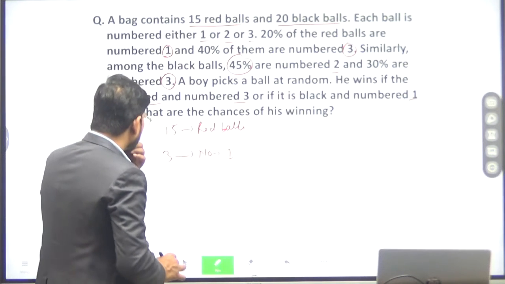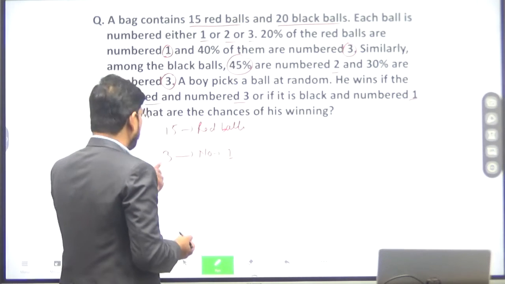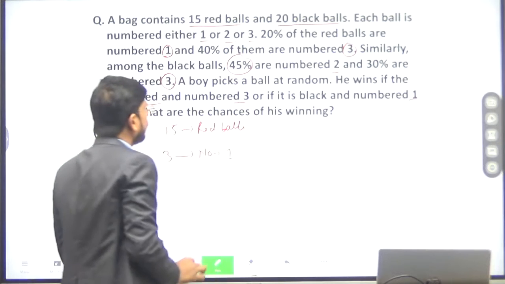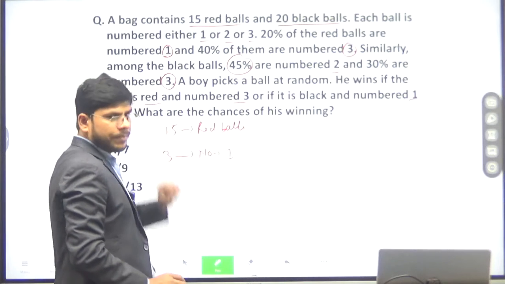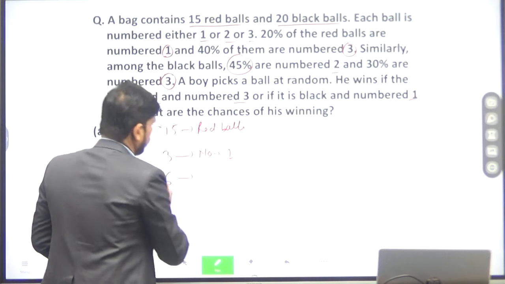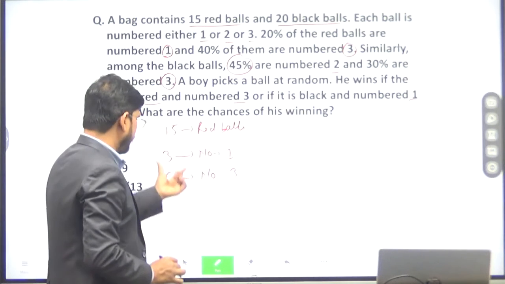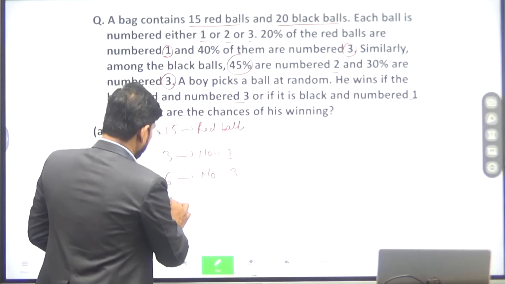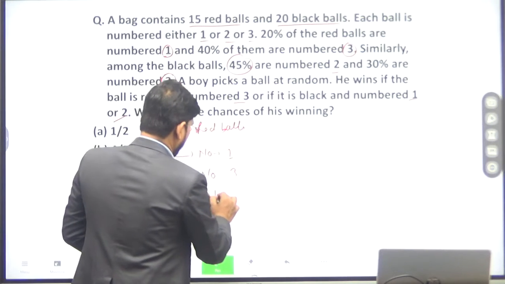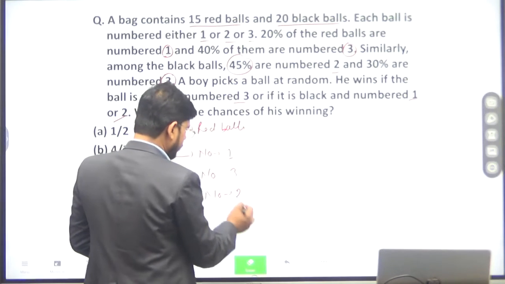This is the 20%. Of the remaining 12 balls, 40% of them are number 3. 40% means 6 balls are number 3, and the rest, 6 balls, will be number 2. Okay, so we can write in the same sequence.